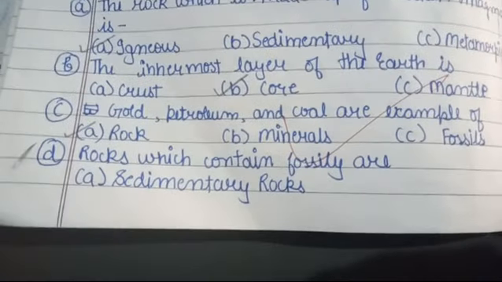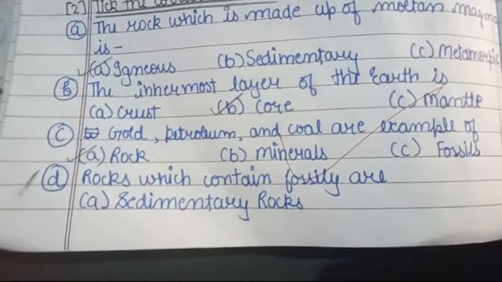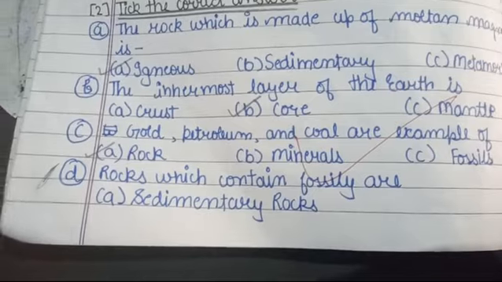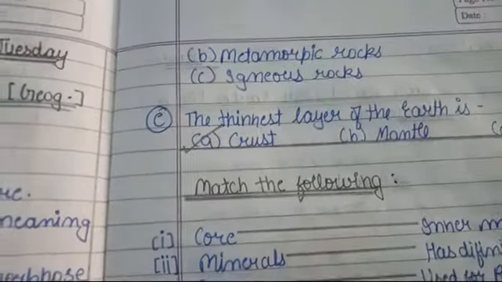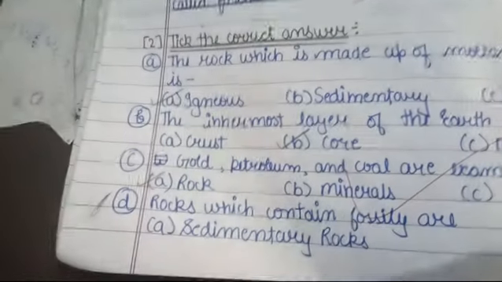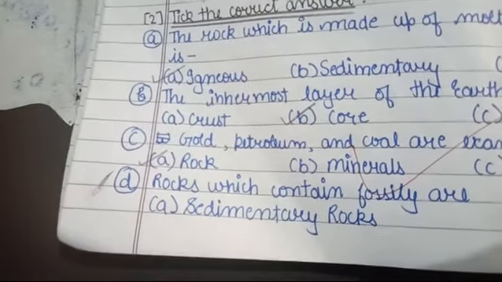So students, I left this part, sorry for that. Rocks which contain fossils are: A. Sedimentary, B. Metamorphic, C. Igneous. So beta, the right answer to this question will be sedimentary rocks.